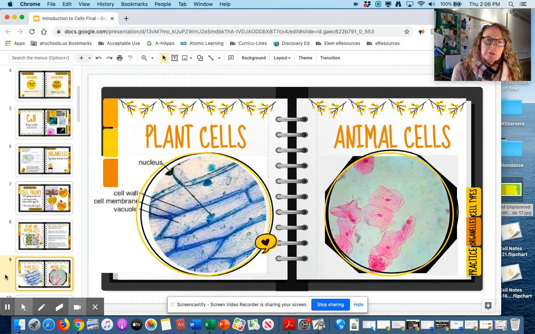Okay. So here's some examples of plant cells and animal cells. You can see just some of the difference. They've both been dyed, so they've had some color added to them so that they would be easier to see. So you can see the plant cells are on the left side of the screen and the animal cells are on the right side of the screen. So those are some things that are important. We're going to look more closely at that, but later, by the time we're done talking about this, you should be able to look at those without labels and know, oh, those are plant cells and these are animal cells.